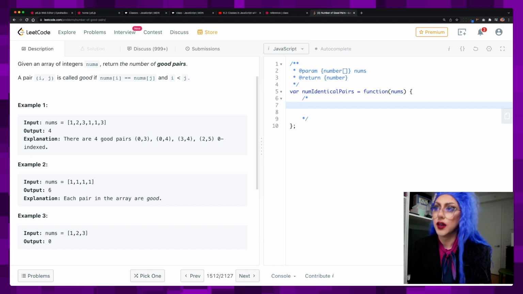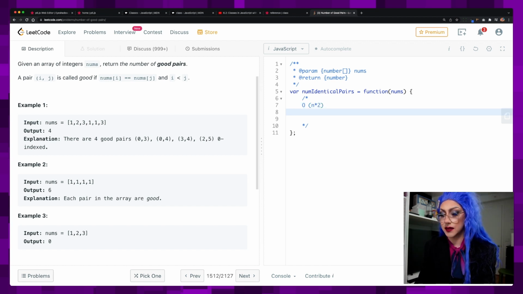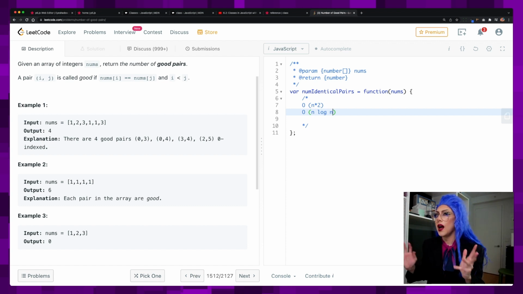So if we're looking at every single pair, that's going to bring us to order n squared. But perhaps if we're able to sort, we're going to have order n log n because we'd have to sort and then look through everything.